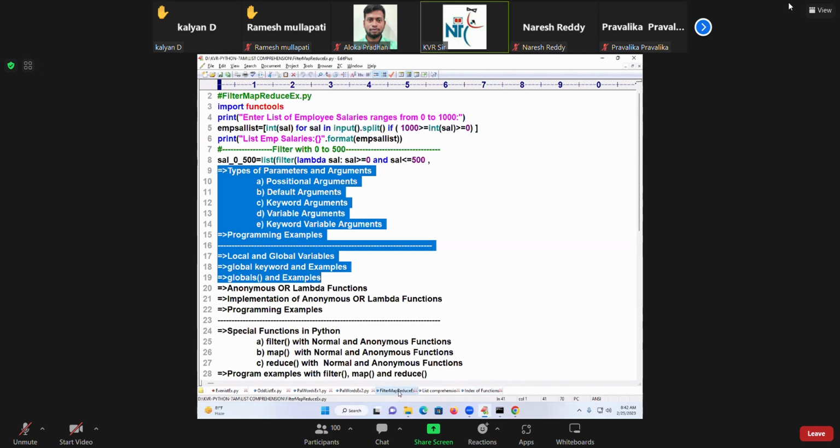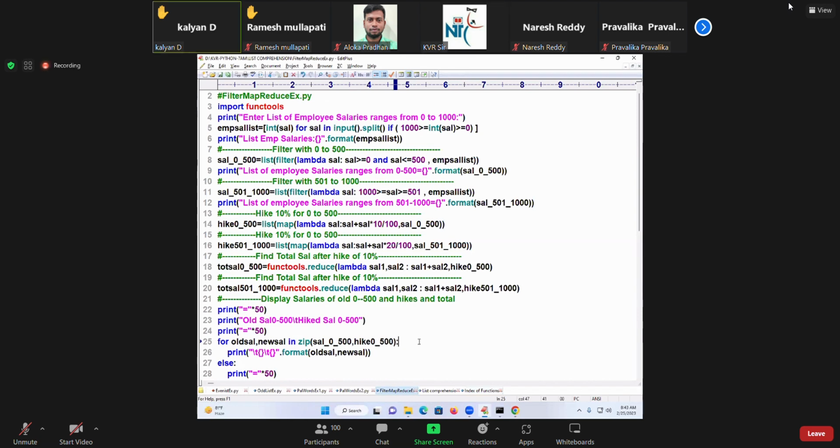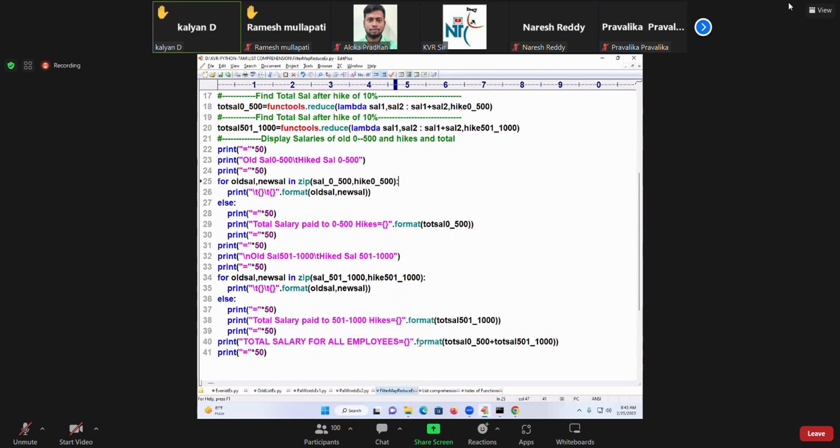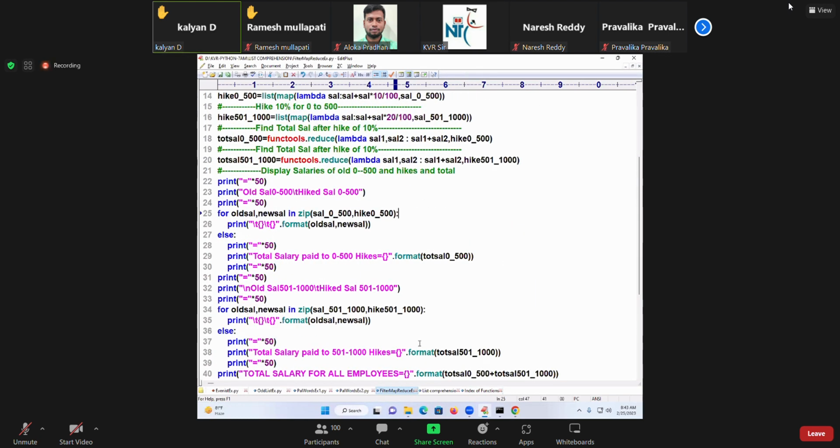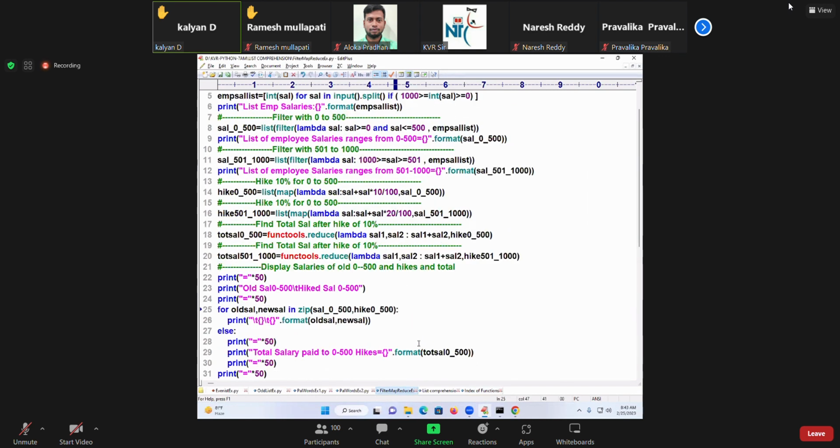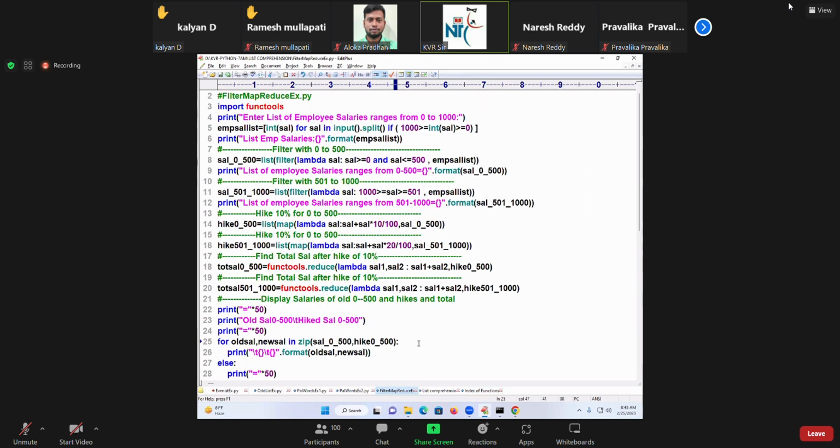Where is it? Yeah, this one. Right, sir. So, under the total salary, go a little bit up. Line number... perfect. So hike, line number 14, which is a return type, right? Hike of 0 to 500.